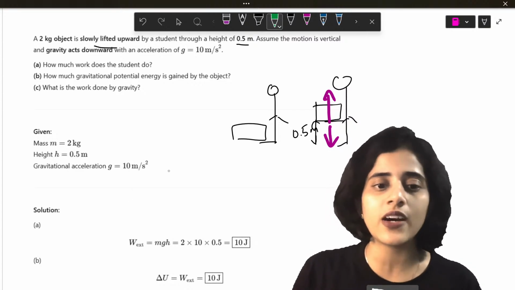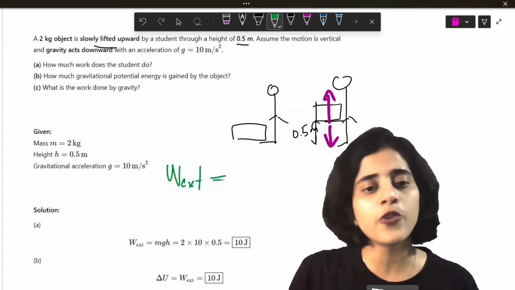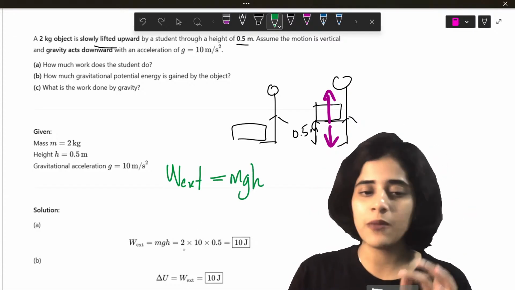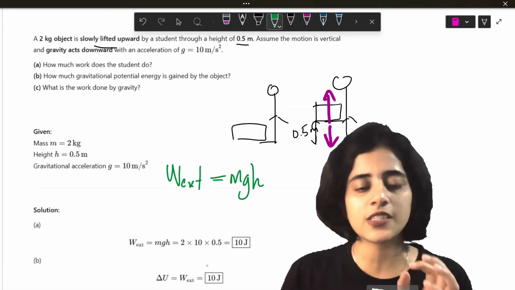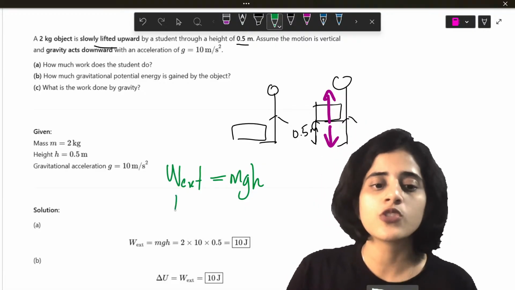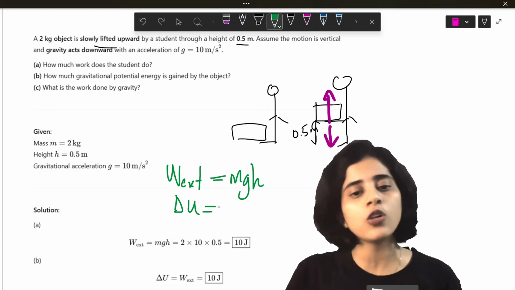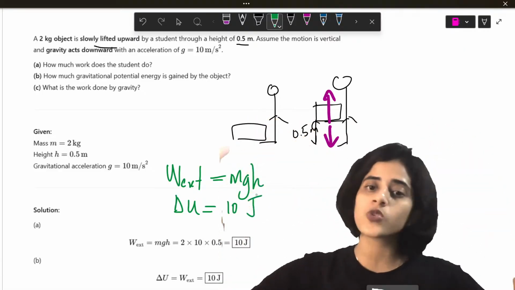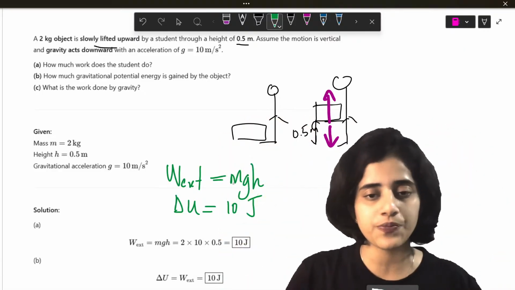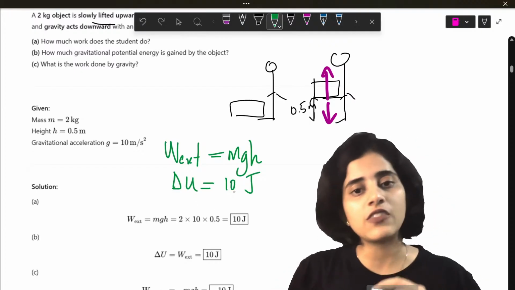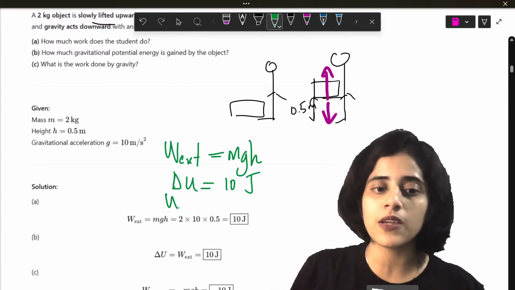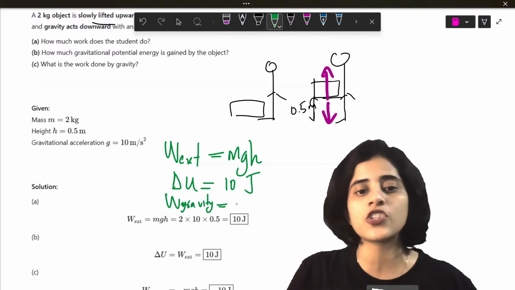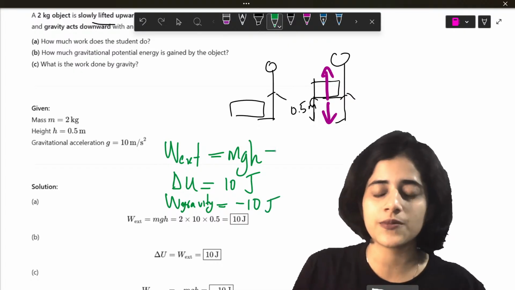So here you can find that the external work you do is going to be mgh. So m is 2, g is 10, height is 0.5. So you will get 10 joules. So the potential energy stored in the block will also be the same. Whatever work you are doing to lift the block, all that work is going to be stored in the block as potential energy. Now what about gravity? Gravity is the downward force, the opposite force, so it will be in the opposite direction. So that will be minus 10 joules.